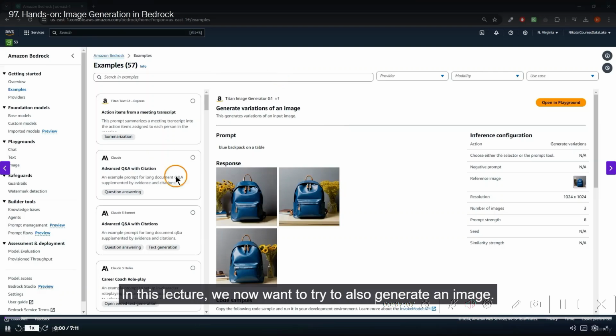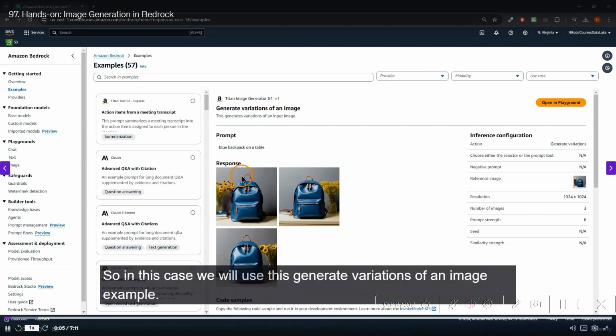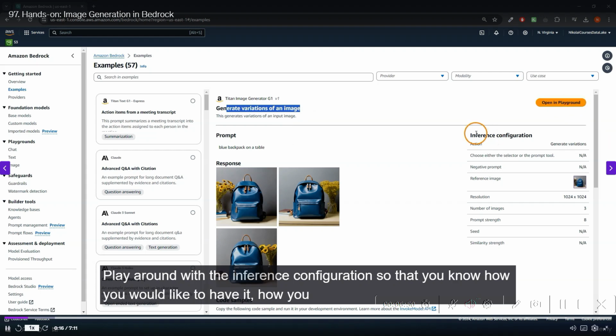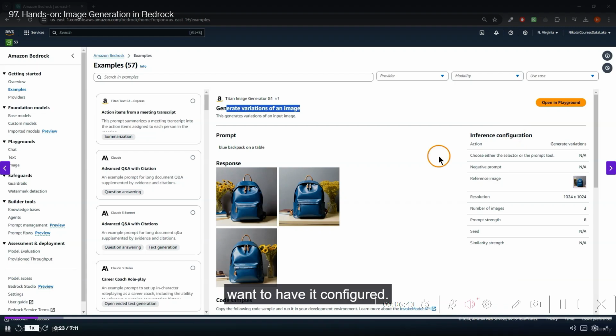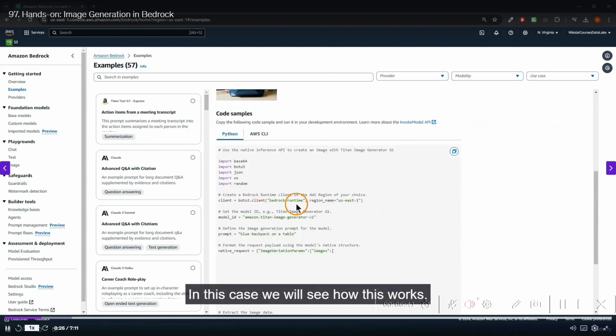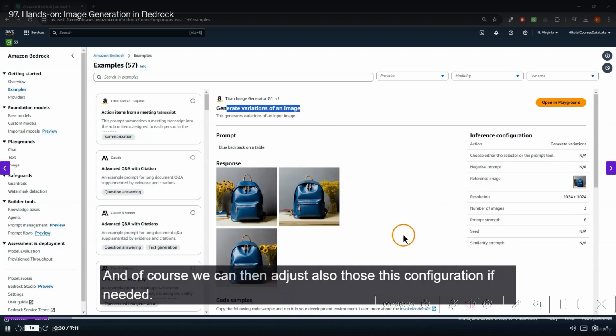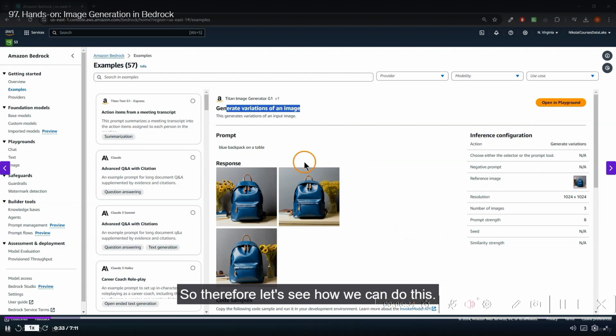In this lecture, we now want to try to also generate an image. So in this case, we will use this generate variations of an image example. And again, if you want to create something like this, you could always open it in the playground and play around with the inference configuration so that you know how you want to have it configured. In this case, we will see how this works. And of course, we can then also adjust this configuration if needed. So therefore, let's see how we can do this.